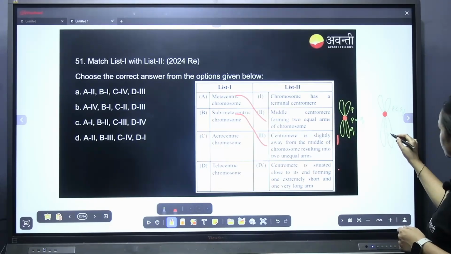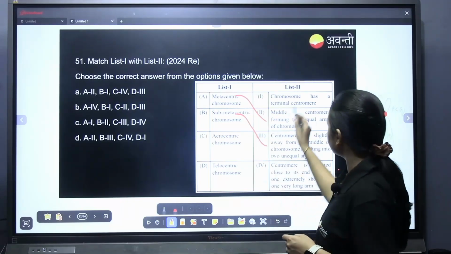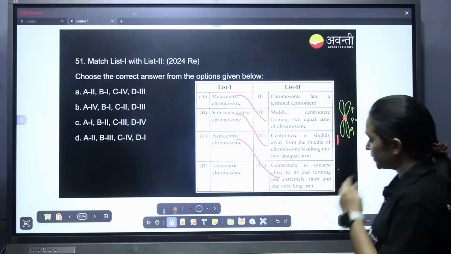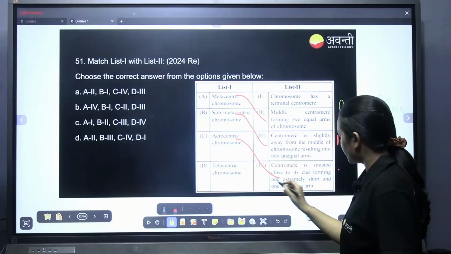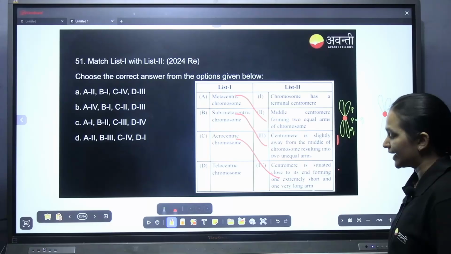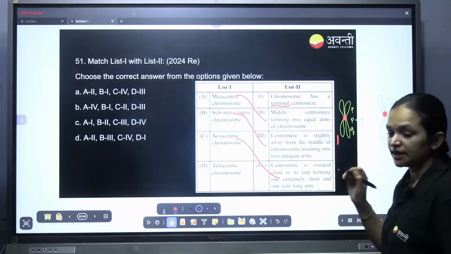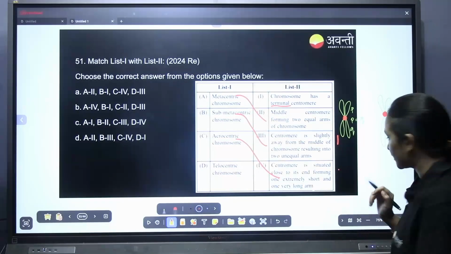The Q arm is longer than the P arm. Acrocentric: centromere situated close to its end. Please remember, it is close to its end. When it is given close to its end, forming one extremely short and one extremely long arm, that is acrocentric, not telocentric. Telocentric comes terminally. When it has the word terminally, then only mark it as telocentric, otherwise it is acrocentric.